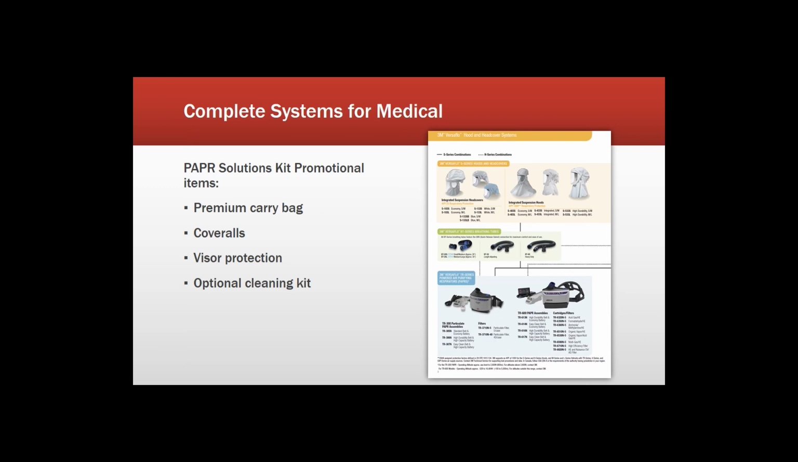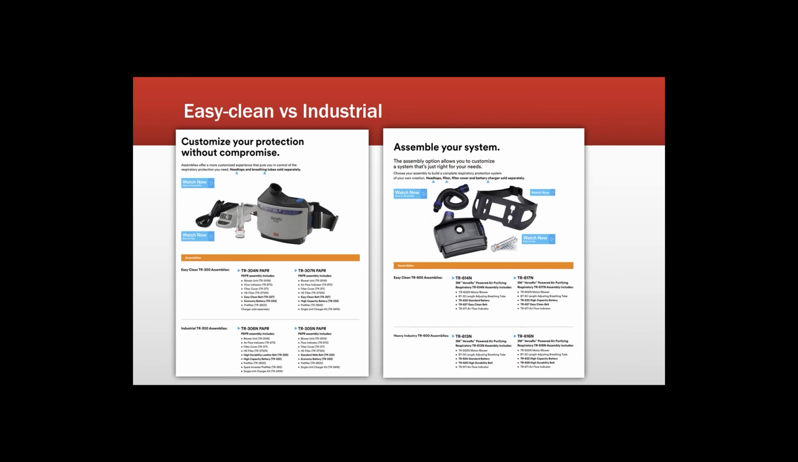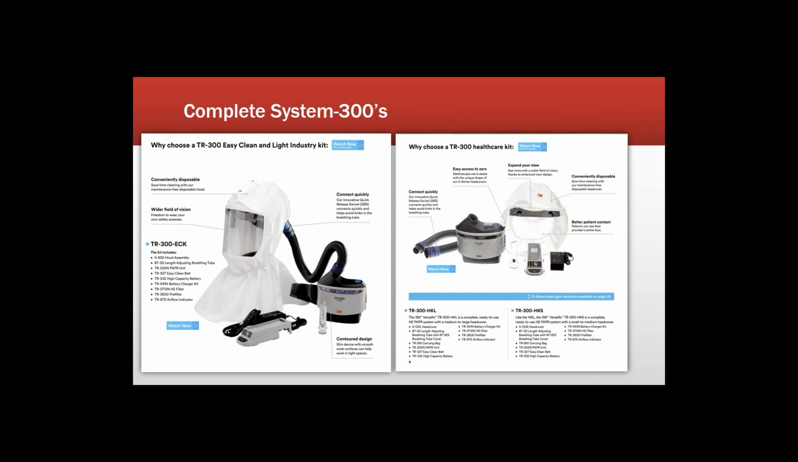And with that, I'd like to move into complete units. Now, as we get in here, one thing to discuss is the difference between the Easy Clean versus Industrial line, and the only difference is the belt. The Easy Clean belt is made of a different material that's made to be exposed to moisture, decon showers, whatever the case may be. They're both very durable belts, whether you choose that one or the high durability leather belt, but that's really the only difference. Both 300s and 600s, Easy Cleans versus heavy industry kits, are both available with the high capacity versus the regular battery as well.